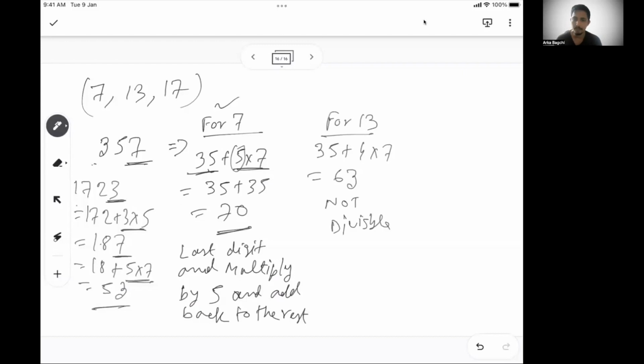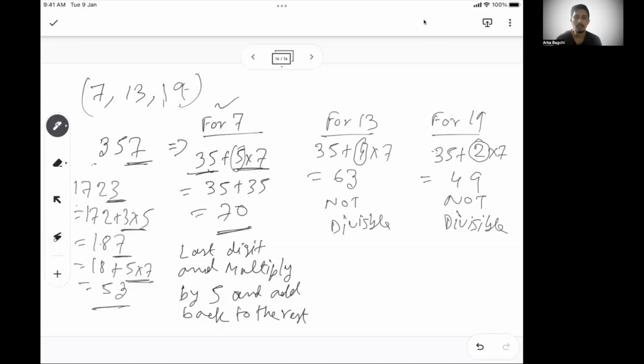You will do the same approach. So the multiplication factor here will be 4. And for 19, sorry, this is 7, 13, 19. 17 does not have any rule. So this is for 19. For 19, the rule is 35 plus 2 into 7. This multiplication factor is 2. So multiply, this is 49. 49 not divisible by 19, so not divisible.